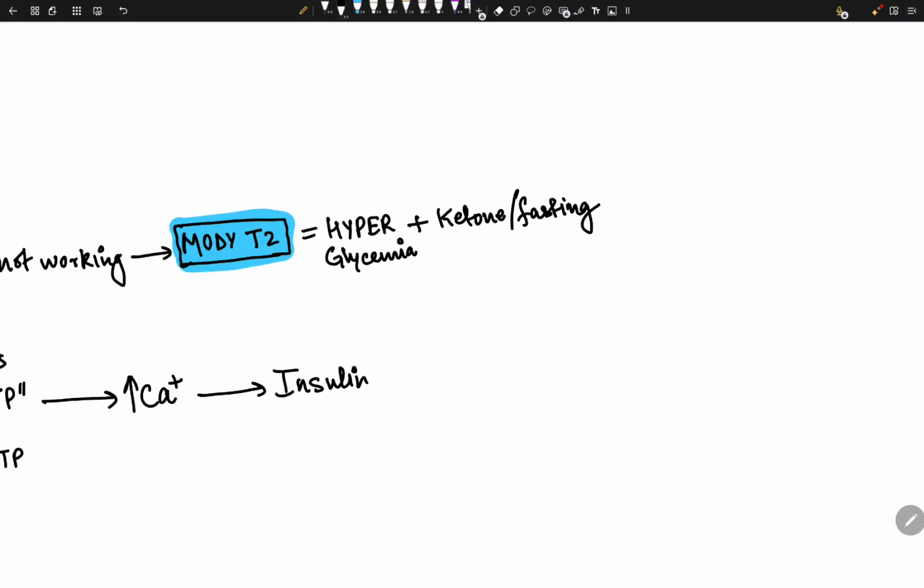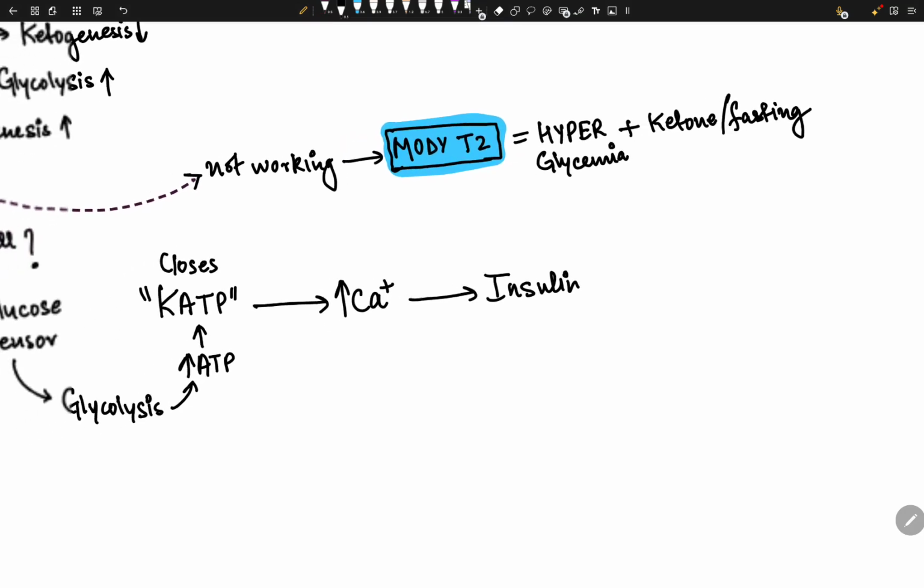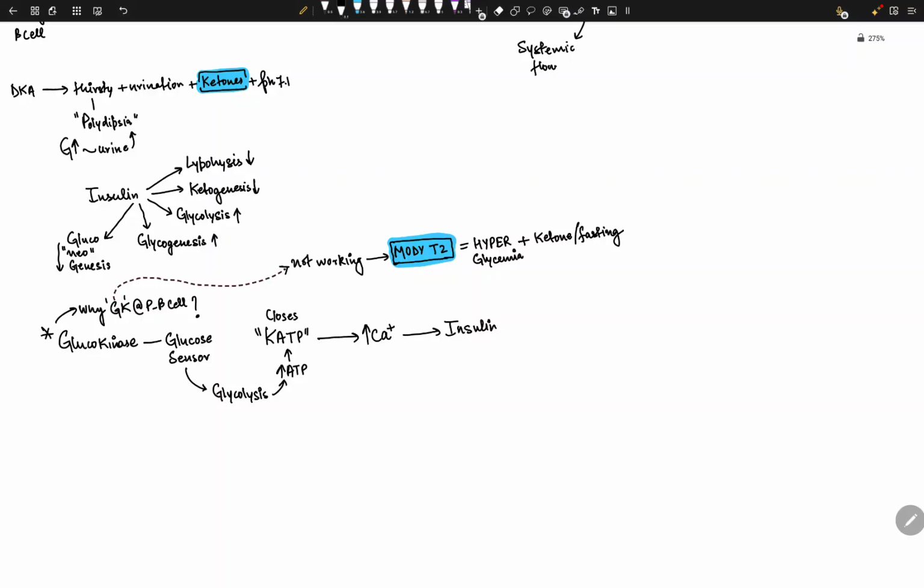Now let's break this system. What if the liver had only hexokinase? Let's change the parts. Even when the fasting is happening, the liver would continue to trap the glucose aggressively, and then the availability of glucose would just go down for the brain and for the RBCs. Less glucose available for the brain, so it's poor survival for starvation. You will not survive a fast of 10 days or 5 days. You will just die.